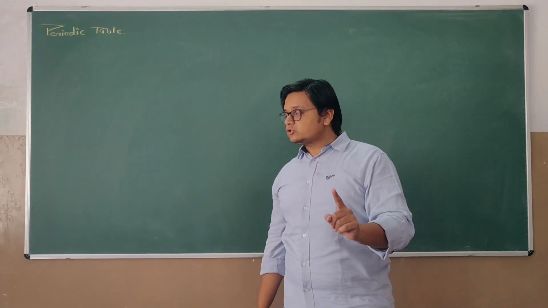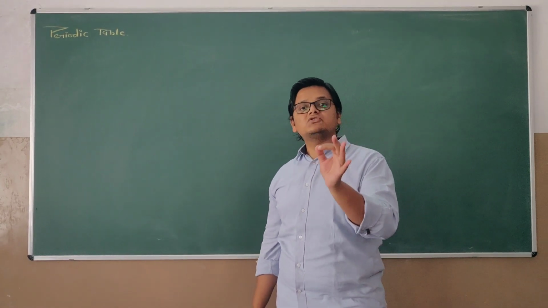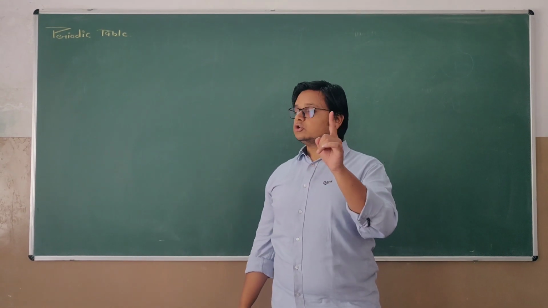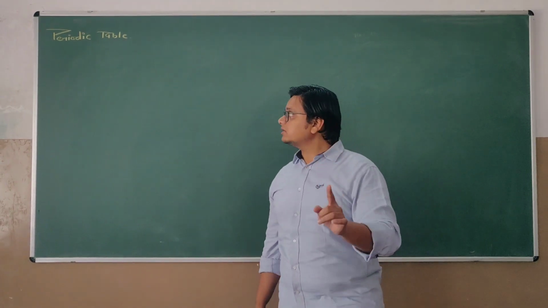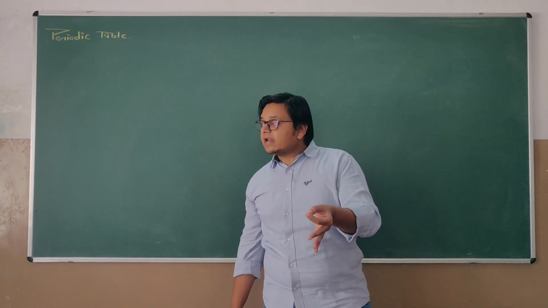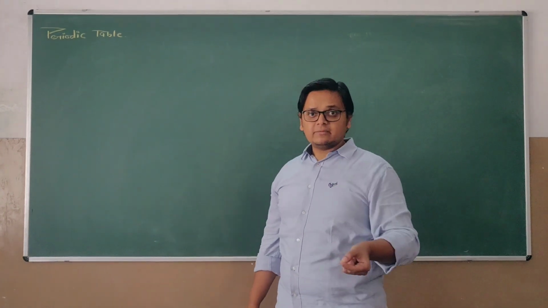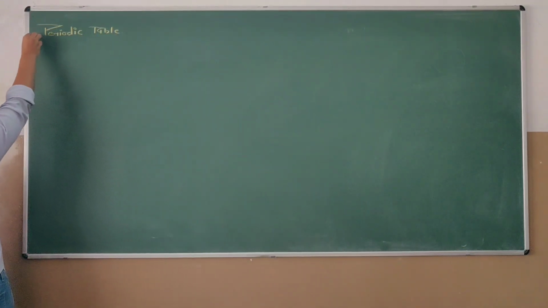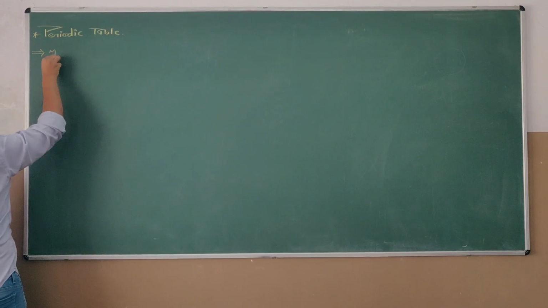And remember, students, if you are seriously preparing for competitive exams as well as science, history is not included in our syllabus. So we will not discuss history. We are starting right now the introduction of the periodic table, or it is better to say the modern periodic table.